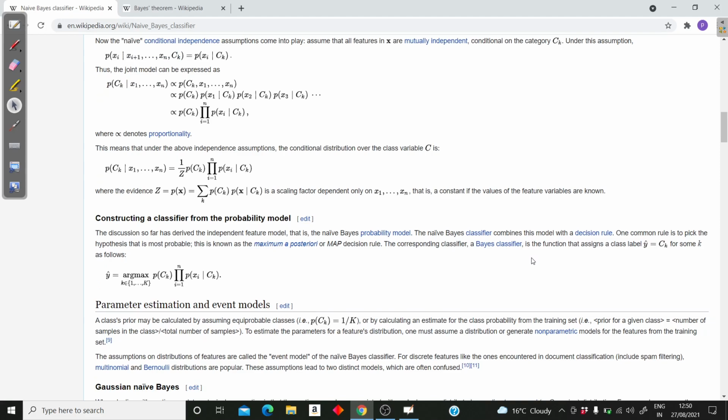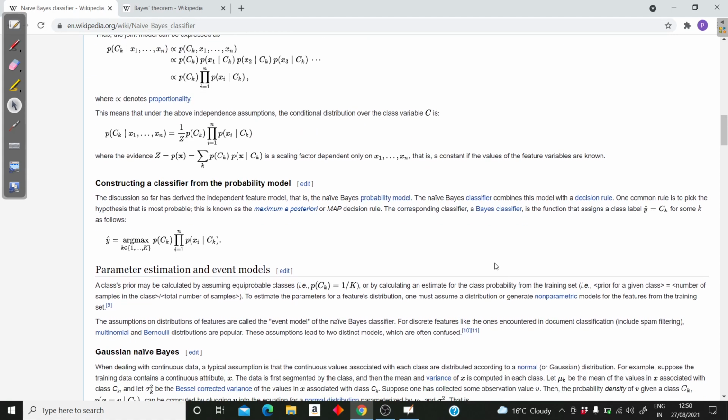But now what about the classification? After calculating all these probabilities, that is conditional probabilities, priors and posteriors and everything, how will we decide? The ultimate goal is to classify, for a given query point in my data set, whether it belongs to class 1 or class 0 or any class. If I have k number of classes, whether it belongs to class 1, class 2, up till the kth class. So for that we'll find the maximum: we'll find the probability for all the classes and see which one is the maximum.